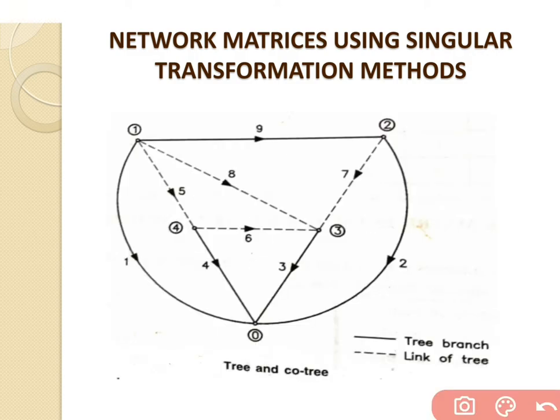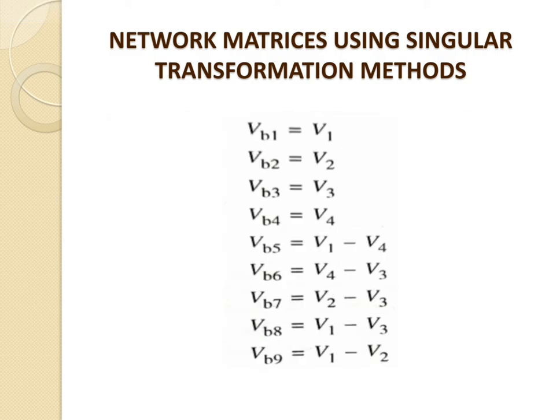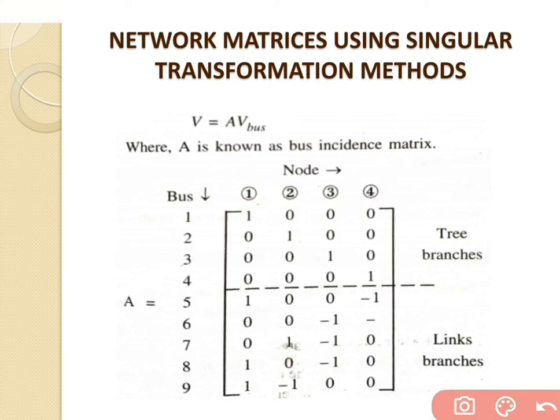At node number 3 there are 3 branches connected, that is 6, 7 and 8. So for 6, 7 and 8, all 3 currents are entering the node, so that's why it is written as a -1 sign. The remaining branches, which are not connected over there, are written as a 0 sign. Branches number 5 and 9 are not connected at node number 3, so that's why they are written as a 0 sign.